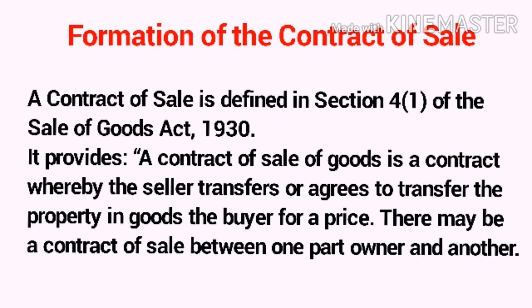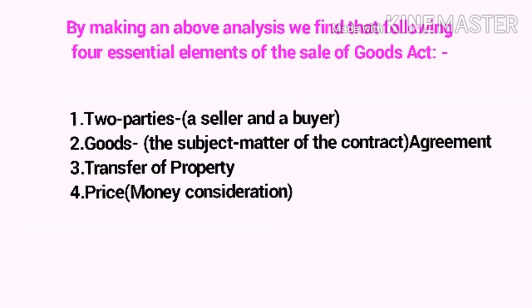There may be a contract of sale between one part owner and another. By making the above analysis, we find the following four essential elements of the Sale of Goods Act. First, two parties, a seller and a buyer. Second, goods, the subject matter of the contract. Third, transfer of property. And fourth, price, the money consideration.